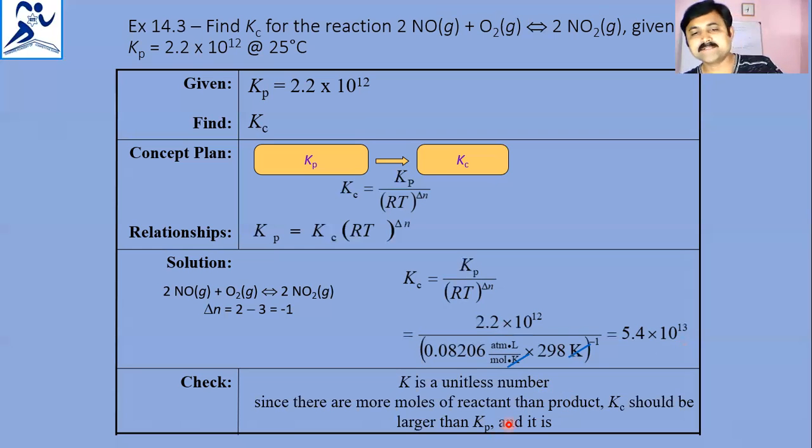Why? Because we are multiplying Kc with RT power delta N, and whenever delta N is a negative value, Kp is lesser than Kc.